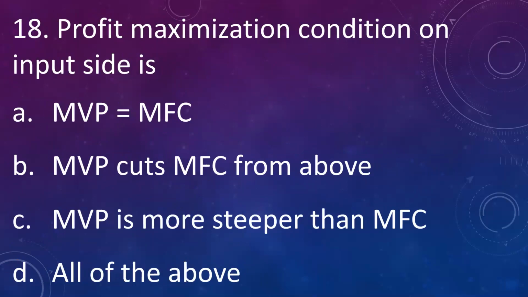Then the profit maximization condition on the input side is: A. MVP is equal to MFC, B. MVP cuts MFC from above, C. MVP is steeper than MFC, D. All of the above. Answer is all of the above. When we study profit maximization condition from the input side, our first condition will be marginal value product equal to marginal factor cost. Second, marginal value product cuts the marginal factor cost from above, and the marginal value product curve will be steeper than the marginal factor cost. So these are the 3 conditions for profit maximization when we consider the input side.